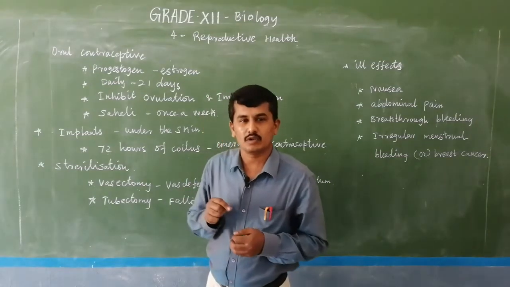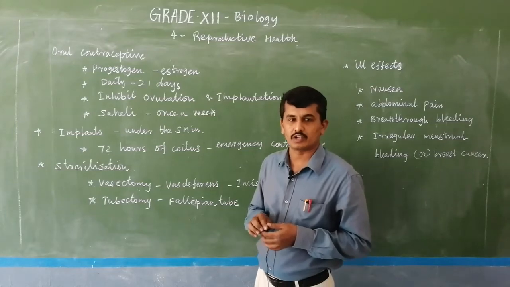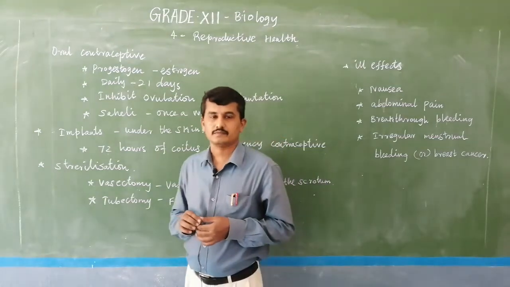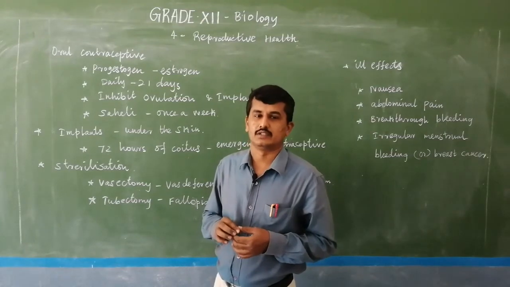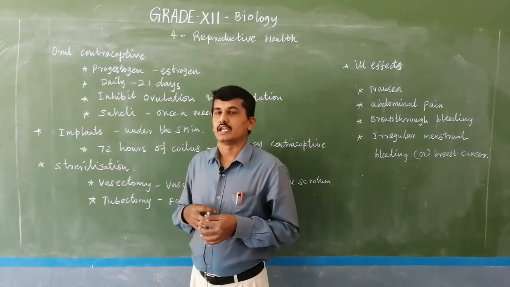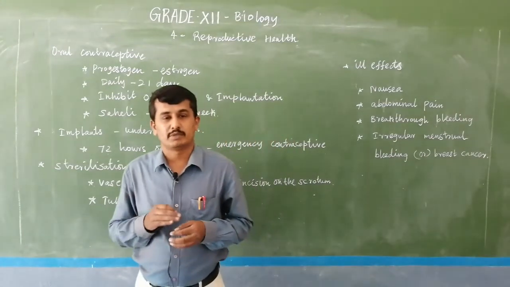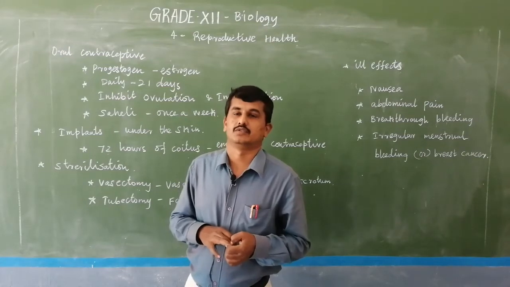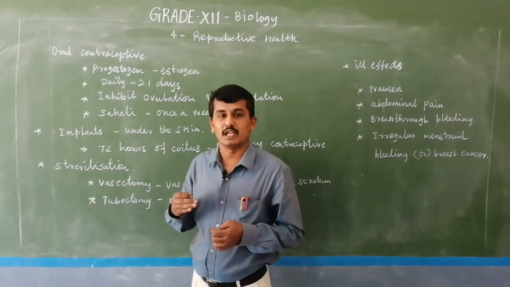Normally the menstrual cycle is 28 days. In a female the menstrual cycle is 28 days. In these 28 days, the first 5 to 7 days are menstruation. Then after that ovulation and the other events happen. The oral contraceptive is taken by the female for a period of 21 days after the menstruation. It is compulsory that the oral contraceptive is taken orally by the female.